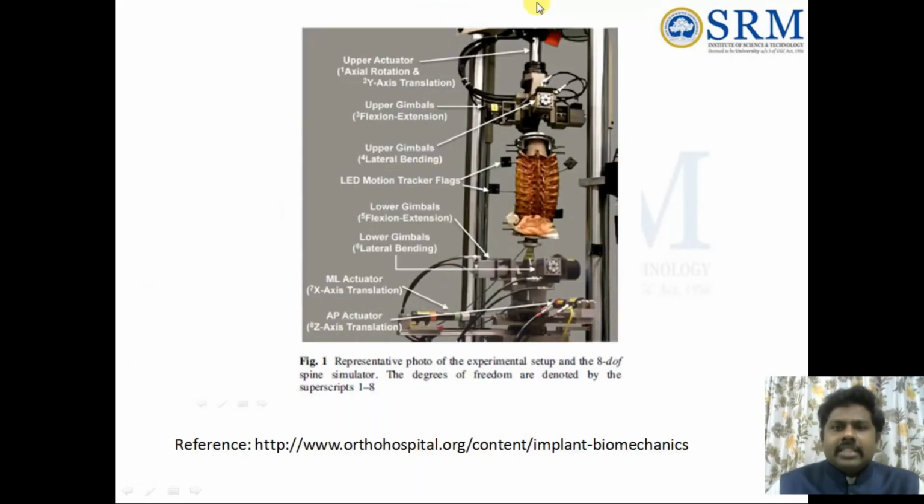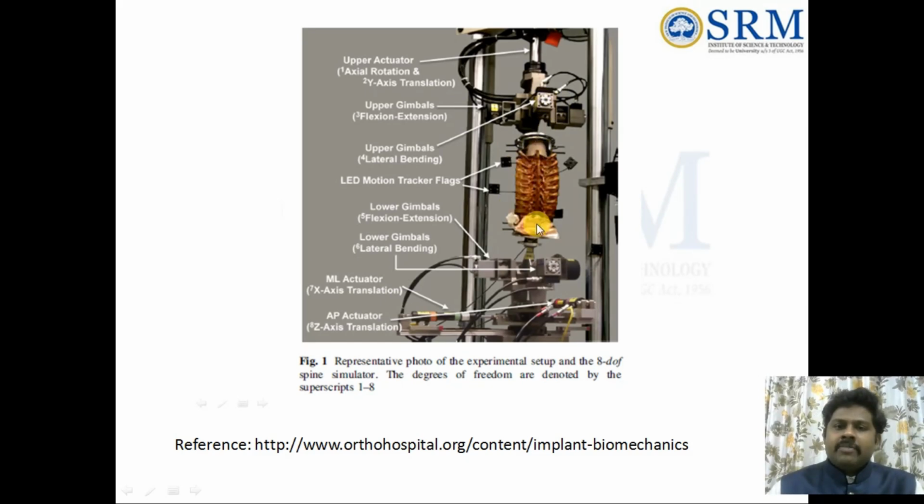This is the experimental setup. We need to understand it clearly, then only can we understand how to mount the spine. For example, this arrangement is called the gimbal arrangement, and the bottom is called the sliding table. Here one more gimbal is there, which I am not considering for our study, but let us take it as a translation table. This is called the gimbal. Here there will be a load cell.